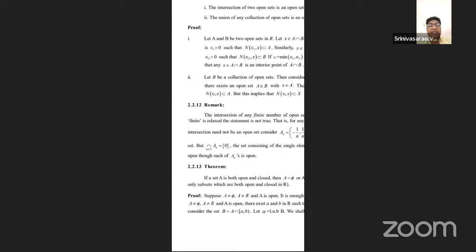In the same manner, consider the union representation, the union of A_i sets. In the A_i sets, there are a number of sets: A1, A2, A3, and so on. So x is the common element, x belongs to A1, x belongs to A2, x belongs to A3, and every set must be open.